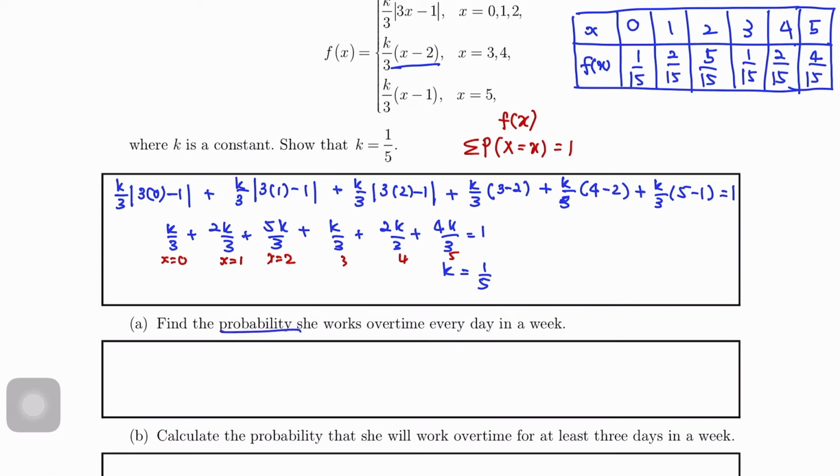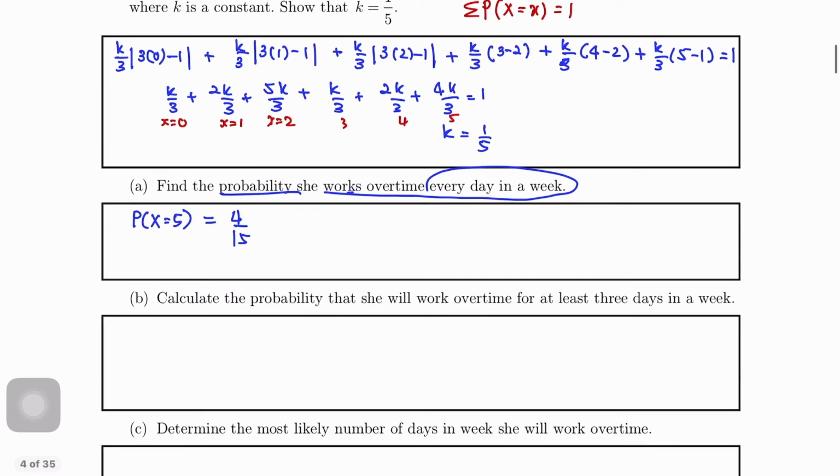Next, find the probability she will work overtime every day in a week. So, kita akan cari probability X equals to 5 sebab dia bekerja 5 days in a week. So, maksudnya dia ambil overtime 5 lah sebab dia bekerja setiap hari kan. So, Px equals to 5 equals to 4 over 15.